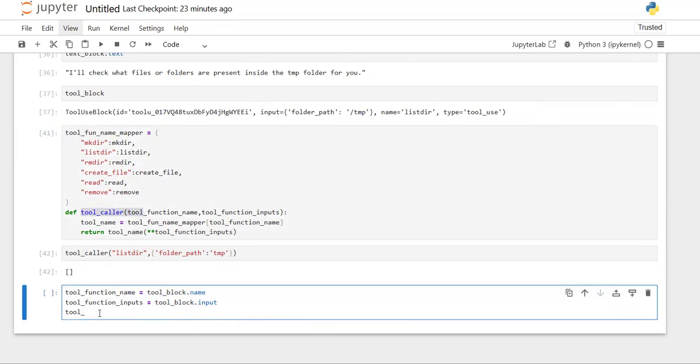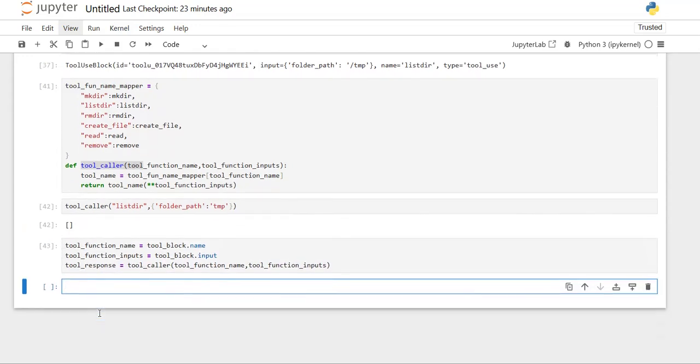So let's make use of that tool caller and pass the two things, the tool function name and the tool function inputs, and let's call it and get some response from this tool. It is nothing but the tool response. So let's print that response once.